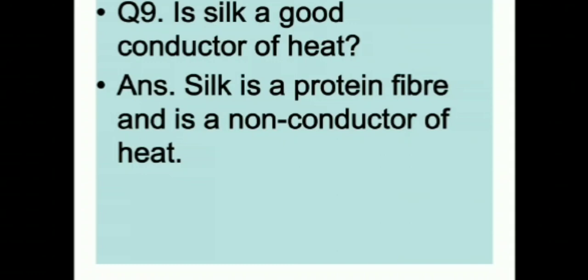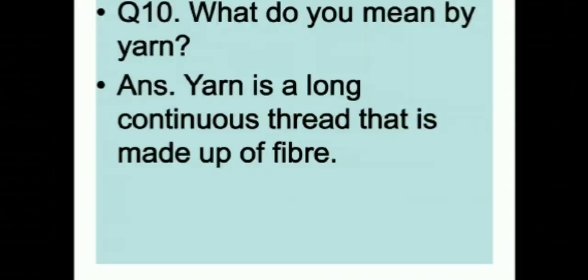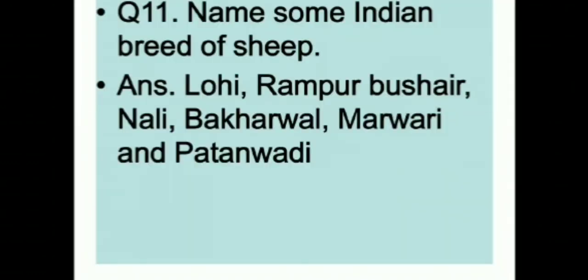Shall we now? Yes. Question number 10. What do you mean by yarn? Yarn is a long continuous thread that is made up of fiber. So, please take it down in your notebook. Question number 11. Name some Indian breeds of sheep. Lohi, Rampur Bushehr, Nali, Bakarwal, Marwari and Pathanwadi. These are the names of some of the Indian breeds of sheep. Please take it down in your notebook.